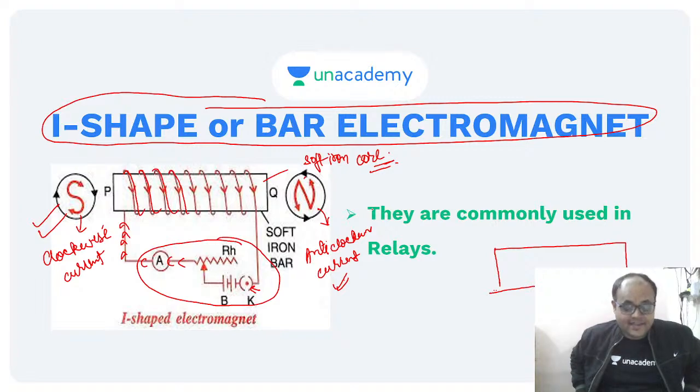Yes, by current. You can increase the value of the current, and this way the magnetism will increase. Or any other method, Krish? Any other method?